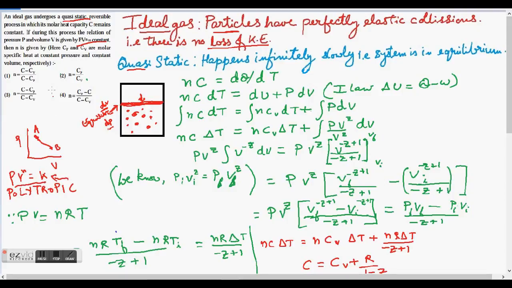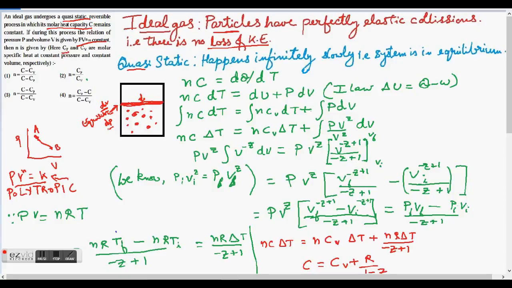And then they also talk about molar heat capacity. What is molar heat capacity C of gas? It is the amount of heat required to increase the temperature of 1 mole of gas by 1 degree Celsius or 1 degree Kelvin. So that's what molar heat capacity is.